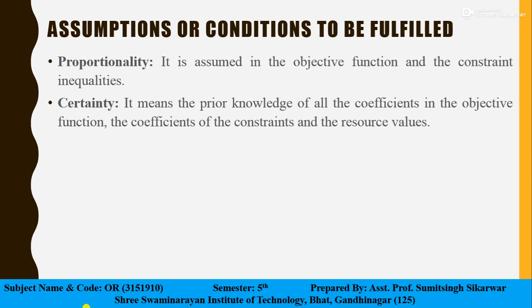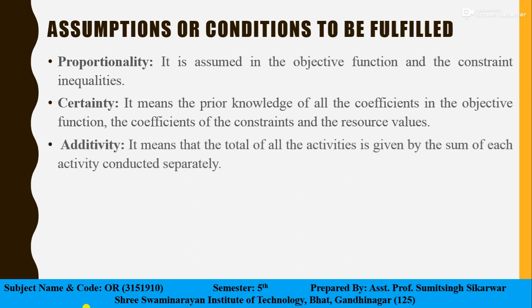Next is additivity, which means that the total of all the activities is given by the sum of each activity conducted separately. Or you can say that the total is equal to the sum of individual activities. For example, the total profit in the objective function is equal to the sum of the profit contributed by each of the products separately.